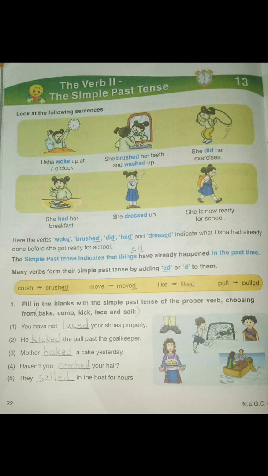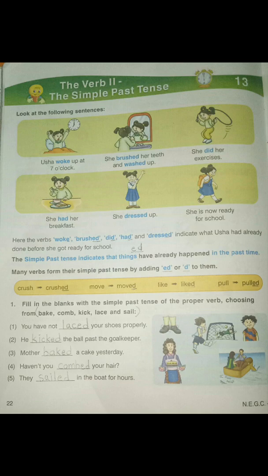So now Usha is going to school. Now means in the present tense. But what did she do in the past tense? She woke up, she brushed her teeth, she took a bath, she did exercise, she took her breakfast and she got dressed up for school. So all these actions she had done in the past tense.